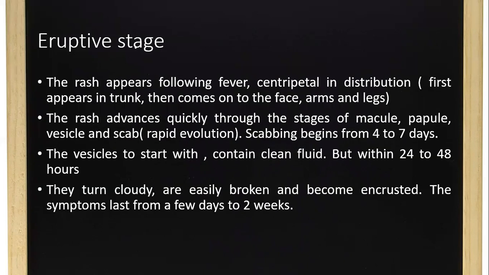Next, the eruptive stage, which means the rash appears following the fever. It is centripetal in distribution, which means it first appears on the trunk, then comes onto the face, arms, and legs. That's why it is called centripetal. It starts at the trunk initially, then spreads to various regions like the face, arms, and legs. This stage happens after the fever and malaise.